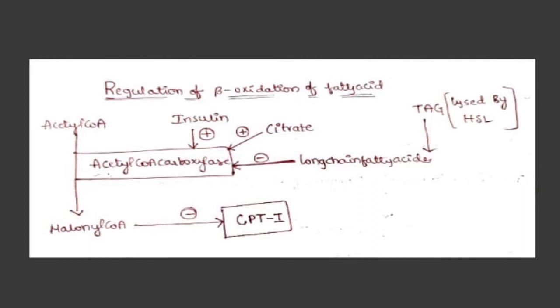And we know that insulin levels are low during fasting, so insulin can no longer activate pyruvate dehydrogenase and can no longer bring acetyl coenzyme A from the pyruvate molecule. So this acetyl coenzyme A can no longer bind to oxaloacetate and form citrate. So citrate can also no longer activate acetyl coenzyme A carboxylase, and hence the malonyl coenzyme A level decreases, CPT1 remains activated, and beta oxidation happens, and you get the output of acetyl coenzyme A and ATP as well.